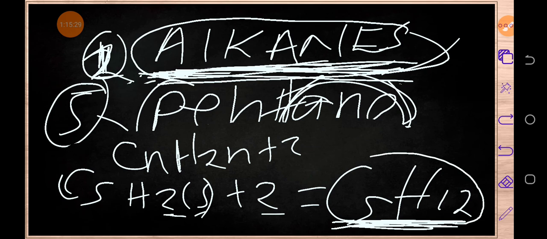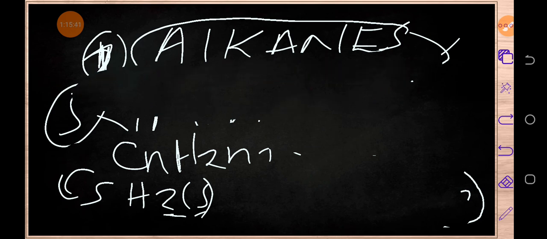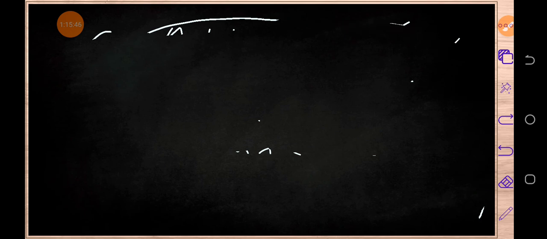Now, how do we write the structural formula? How do we write the structural formula of different members of alkanes? Here is how we write the structural formula of different members of alkanes. Let's say, for example, we've been given to write the structural formula for ethane. The first thing you need to do is write the chemical formula, because the chemical formula